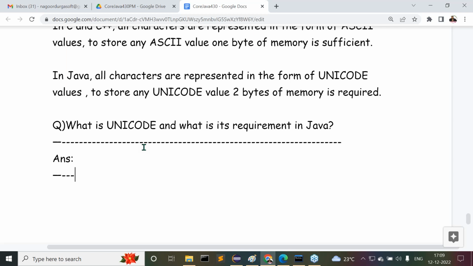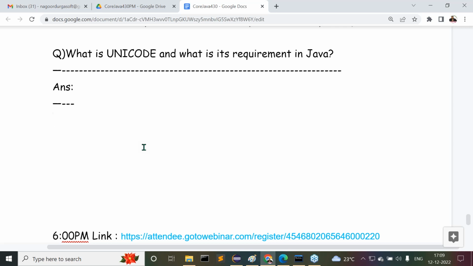Then again, the interviewer will ask this question immediately: what is Unicode and what is its requirement in Java? Now we have to understand the point clearly. At a basic level only; when we move deeper into Java, we can understand Unicode again. But the point is, what is Unicode and what is its requirement in Java? If you observe this, the answers are very simple.